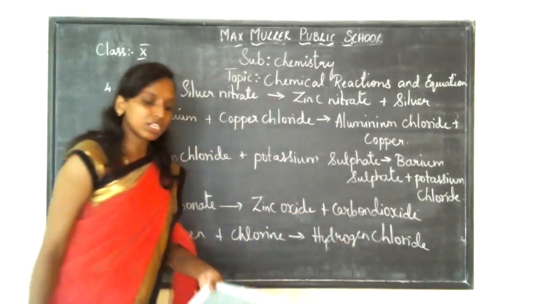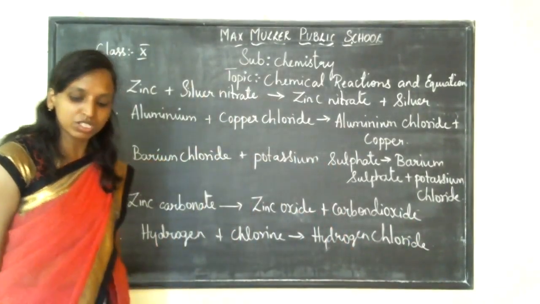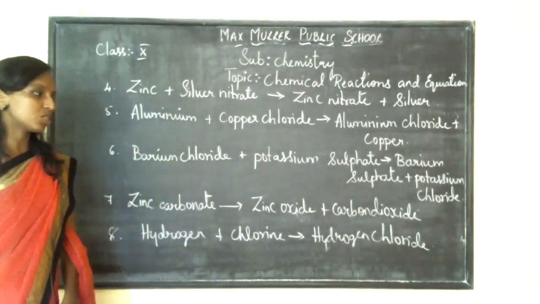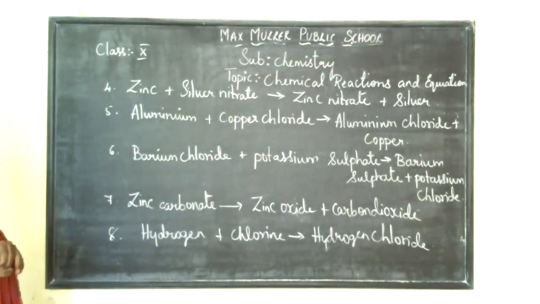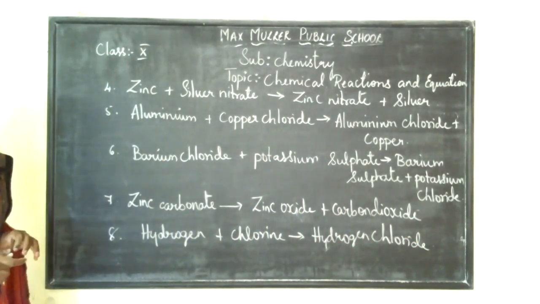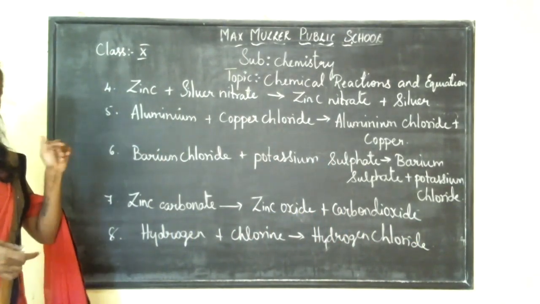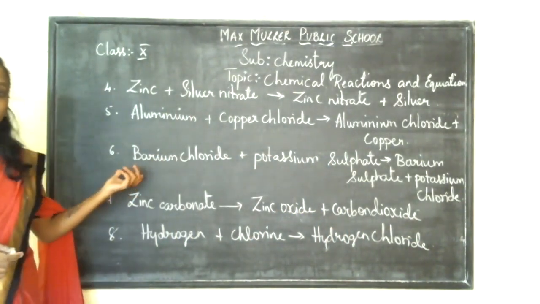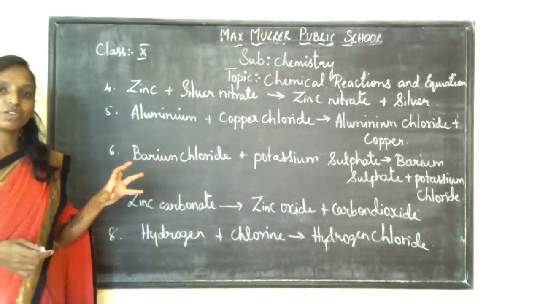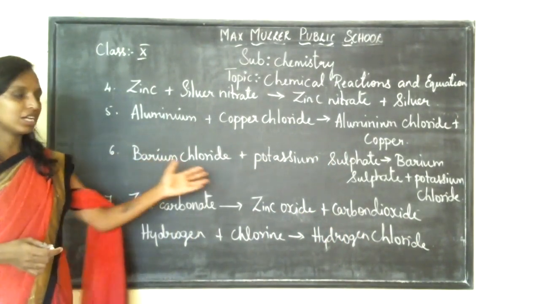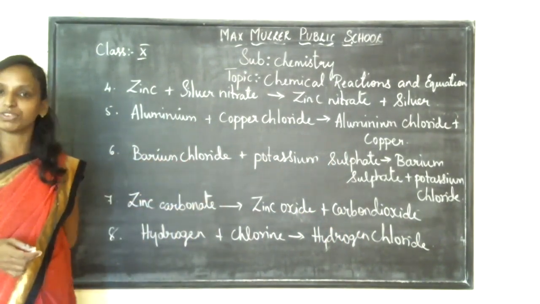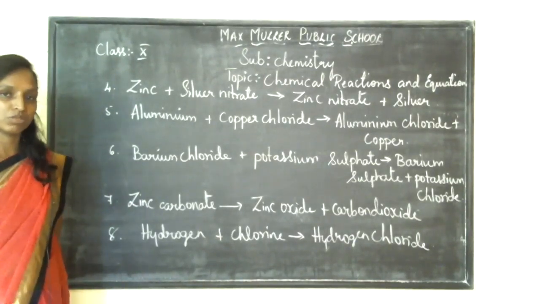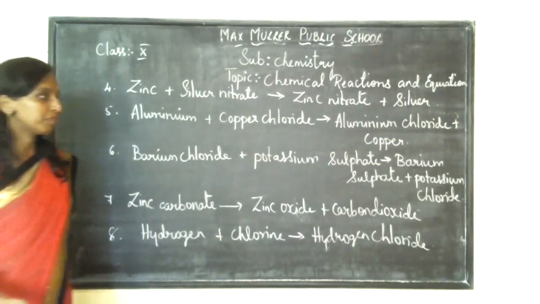So practice how to write these equations, okay? Then you will be able to write the equations properly. Practice these equations. If you have any doubts, children, see the videos or else go through your 9th standard textbook. You can find the compound names there, right? So it will be easy for you to write the compound names and directly write the equations. That is why in your last class I told you to practice the compound names, right?